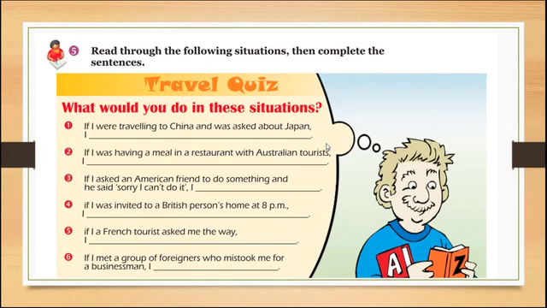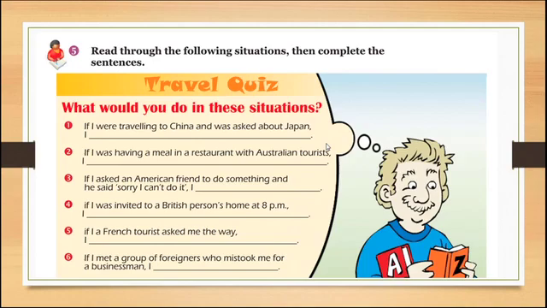Number 5, if a French tourist asked me the way, I would help him or her. And the last question, if I met a group of foreigners who mistook me for a businessman, I would explain to them that I'm a student, or I would say I'm a student.